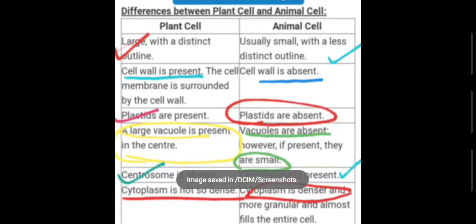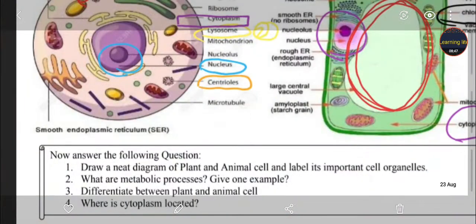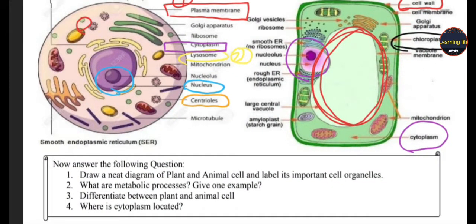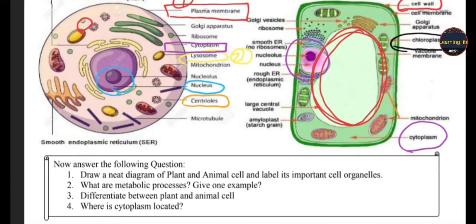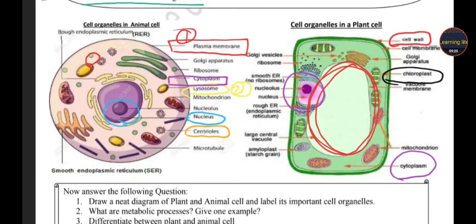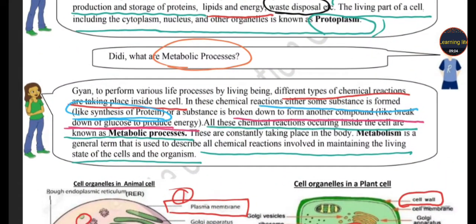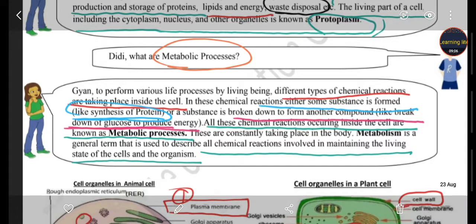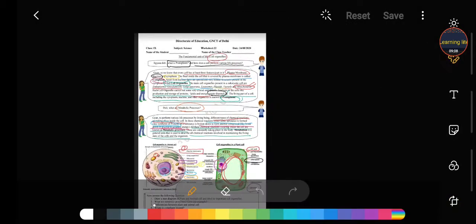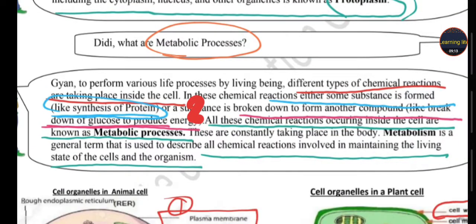Let's move to our worksheet back. Let's move to the exercise now. Draw a neat diagram of plant cell and animal cell and label the important cell organelles. So student, their diagrams are given up there. You have to draw from here. Second, what are the metabolic processes? Give one example. So here we have the definition of metabolic processes, and two examples are also given here. So it is the answer of your second question, that these are the metabolic processes.